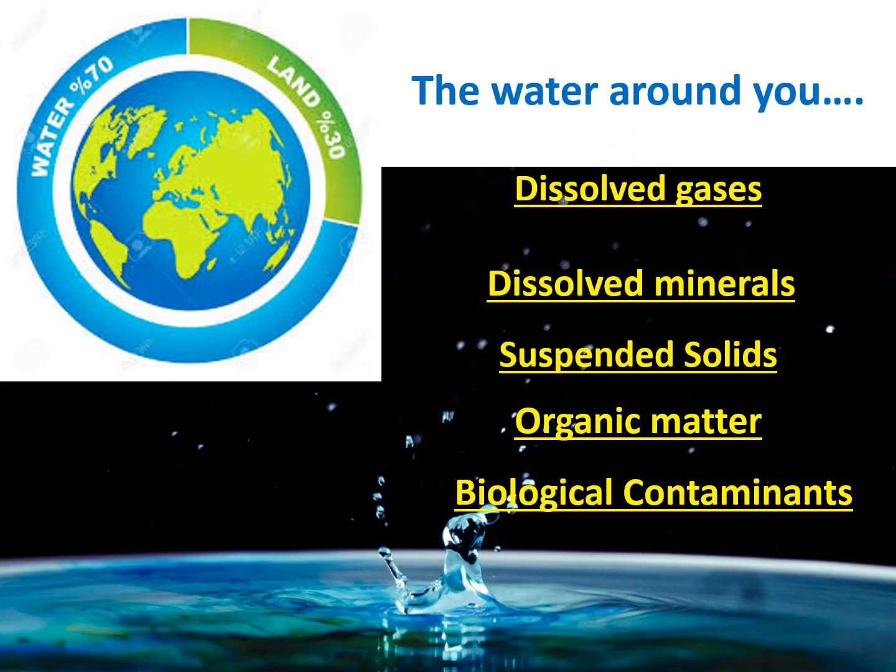So the land is full of water. 70% of the globe is filled with water. But is the water around you drinkable? Definitely not. Why? Because it is contaminated by different types of contaminants like dissolved gases, dissolved minerals, suspended solids, organic matter, and biological contaminants.